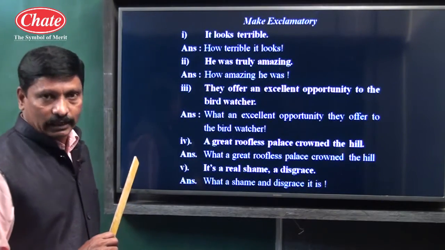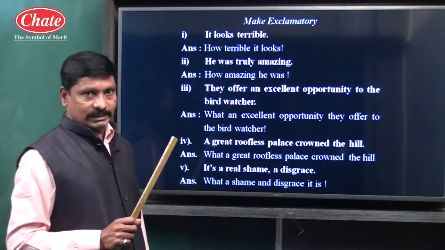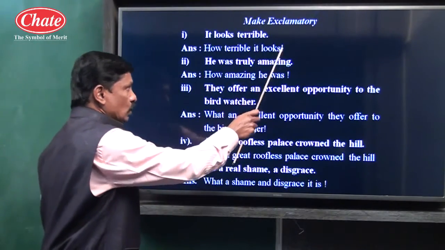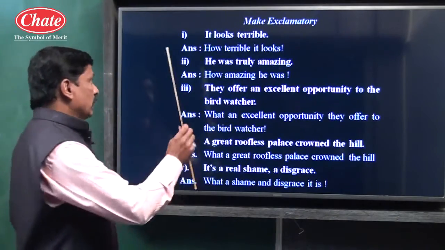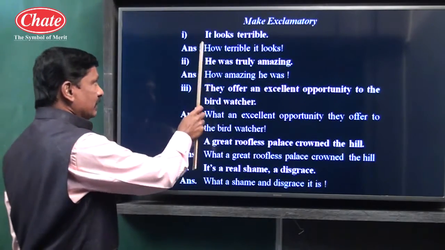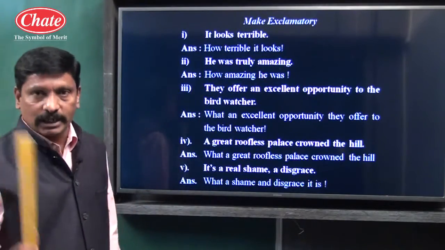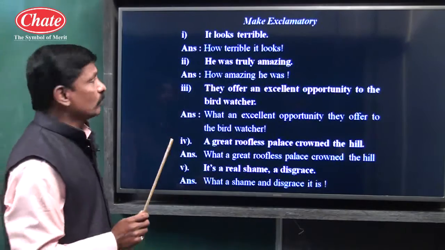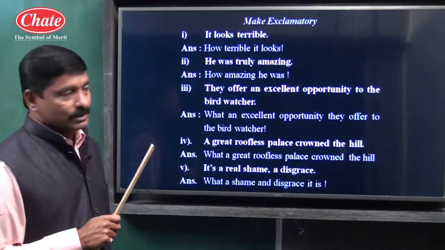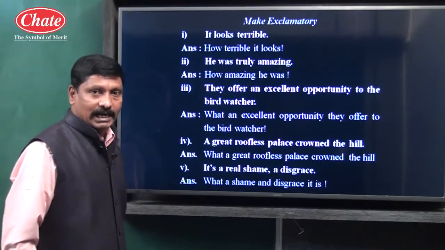It looks terrible. It is assertive type of sentence and its exclamatory conversion: How terrible it looks! Exclamatory mark. Children, if we analyze these two sentences, we will understand that the given sentence is assertive type of sentence. In assertive type of sentence, subject and verbs are used at the first place. But in exclamatory type of sentence, subject and verbs are placed at the last place.